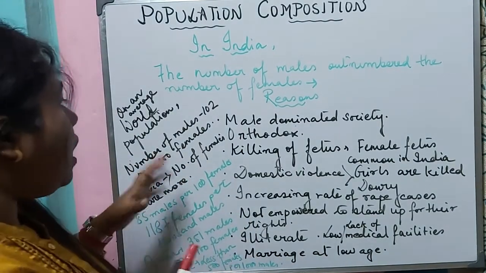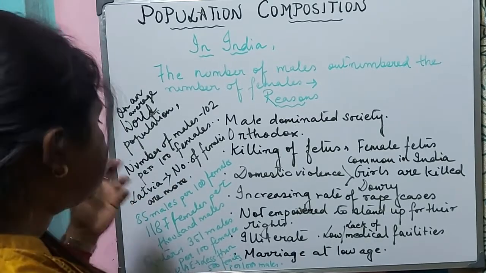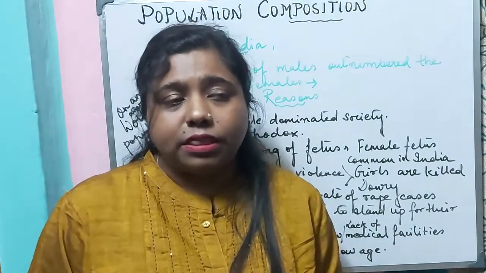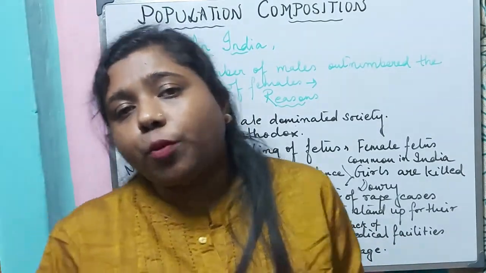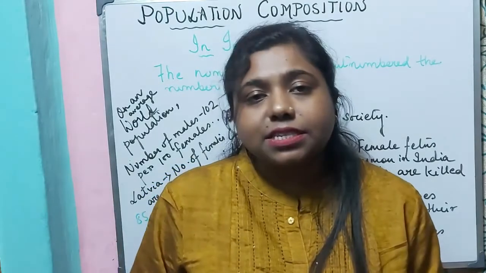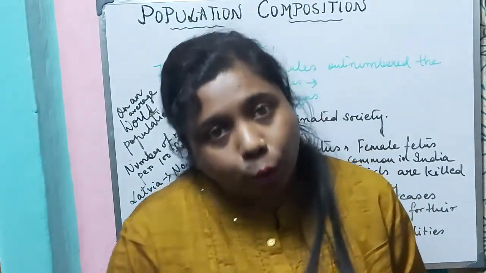Now, if you will see, according to the World Population Report, we will say that there are countries where the sex composition or sex ratio of women is favorable, and there are some countries where the sex ratio is unfavorable for the woman.